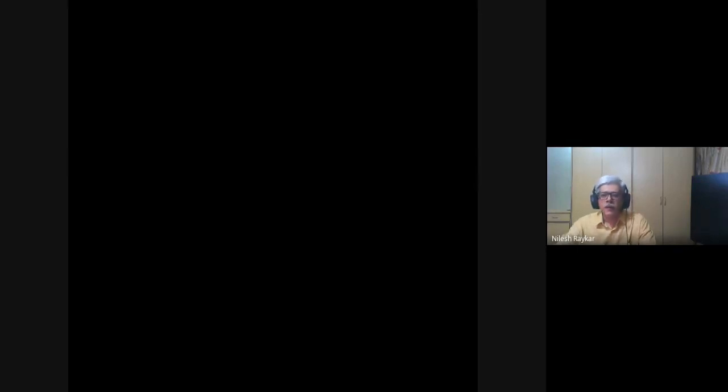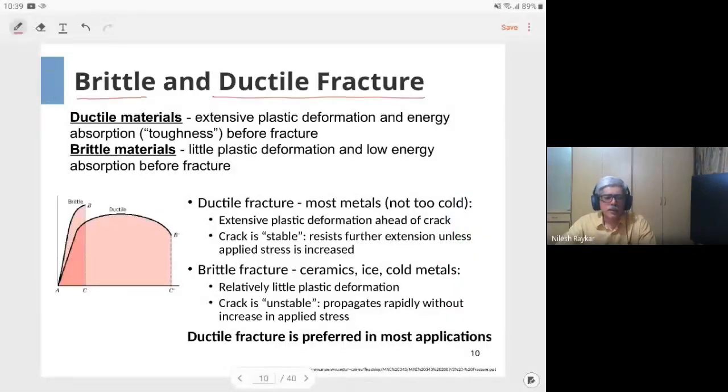In the subject of fracture mechanics, there are brittle and ductile fractures. As far as possible, we want the material to be of ductile nature so that it takes long enough time before the crack propagates. In fracture mechanics, brittle fracture is the most feared phenomenon. In brittle fracture, the crack growth happens very rapidly, whereas in ductile fracture, the crack growth happens slowly. So that is what is desired.